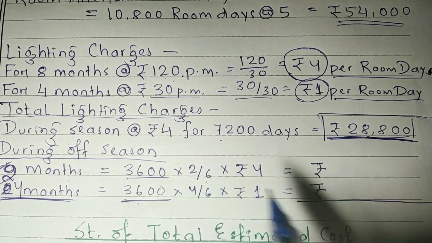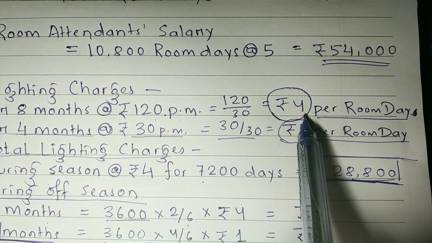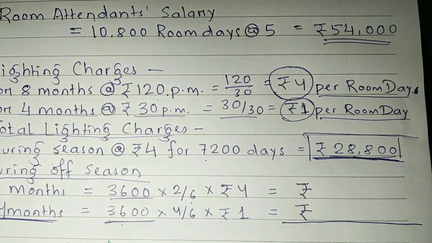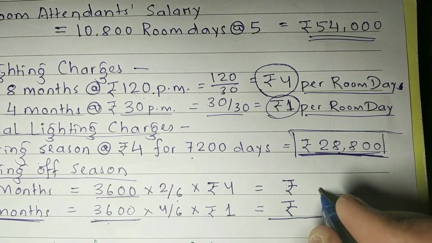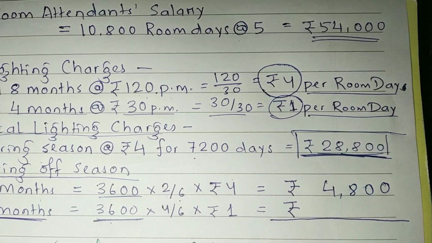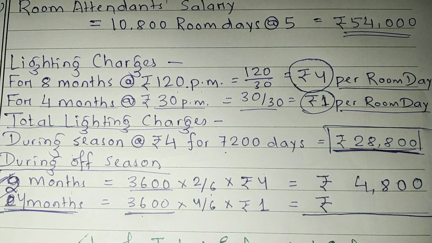So 2/6 into lighting charges is how much? Rupees 4 per room day. So this will be rupees 4. And ये कितना हो जाएगा? This will be your 4,800 rupees.